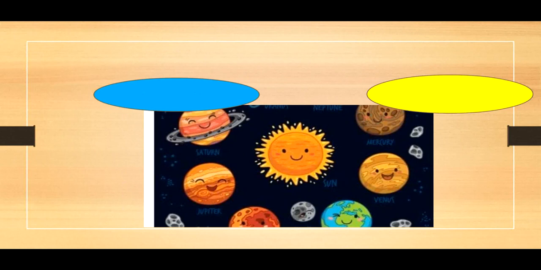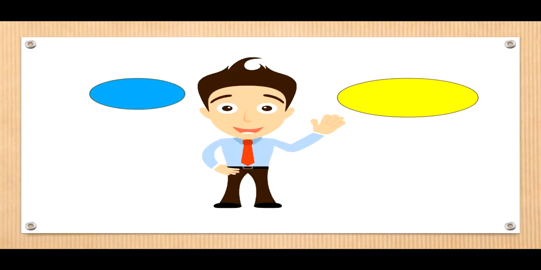Let's take this. When I say planet, it can be any planet. There are so many planets. You do not know which planet I am talking about if I say just planet. But when I say Saturn, you will know I am talking about that planet with the rings around it. So Saturn becomes a proper noun. Planet is a common noun because it is common for all the planets.